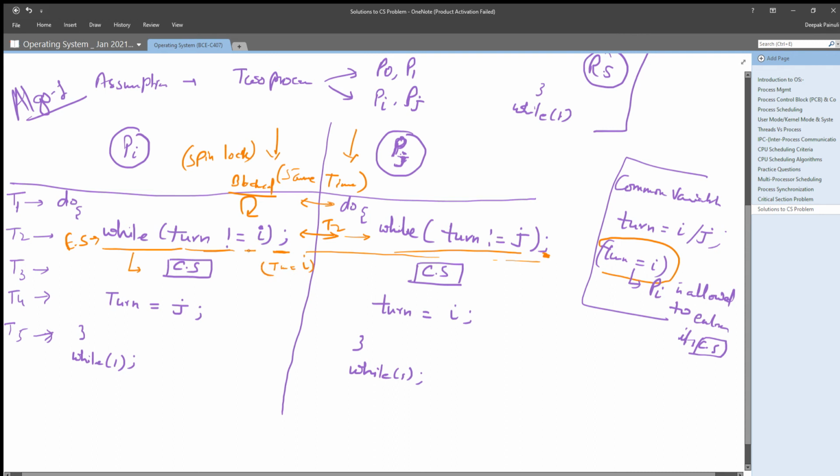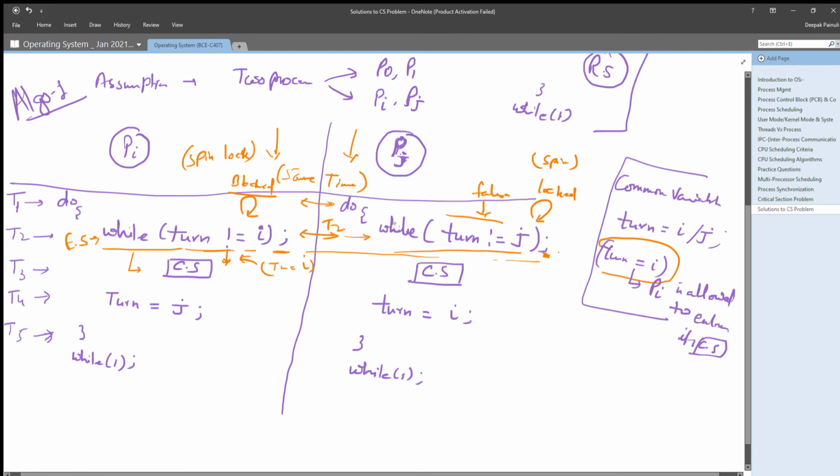That means for this process the spin lock has broken and Pi gets into the critical section. Now the other process is locked here by spin lock, because if turn's value is i, that means turn's value is not j, so it is an infinite loop. It has to wait until this condition becomes false, right?